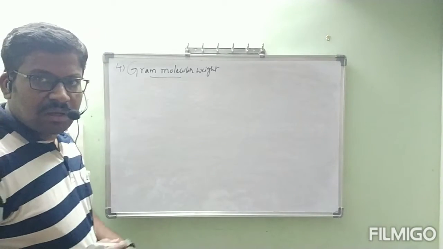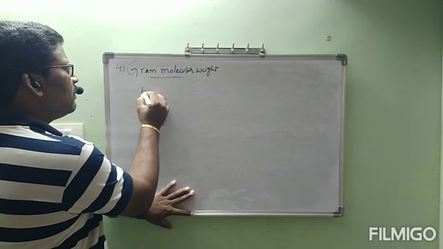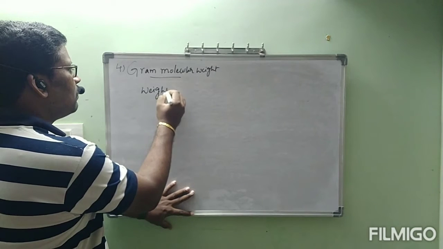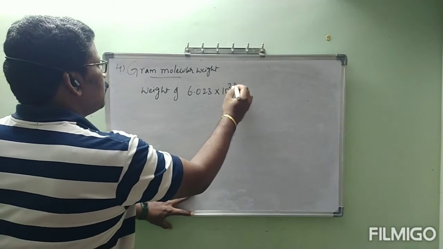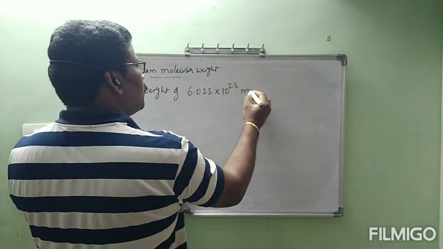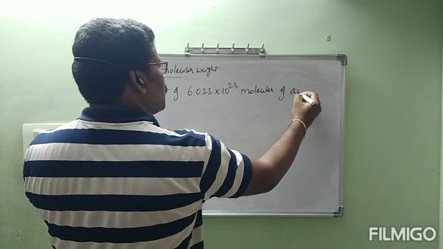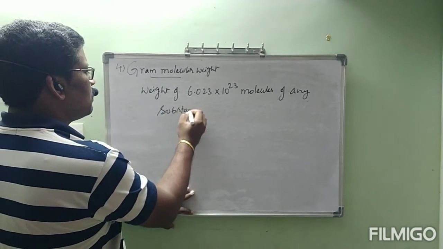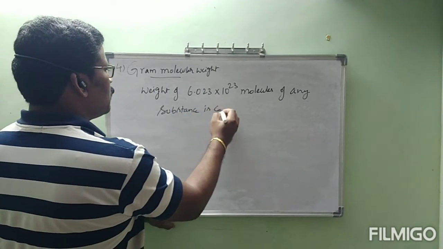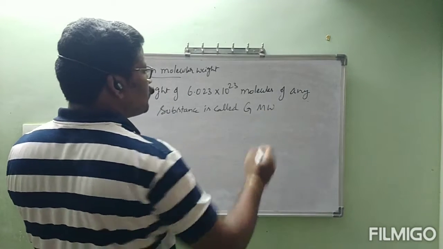Now the definition, make a note of this definition. Weight of 6.023 into 10 power 23 molecules of any substance is called gram molecular weight.